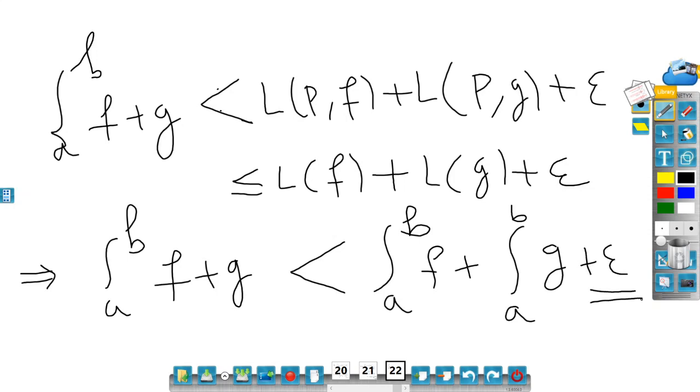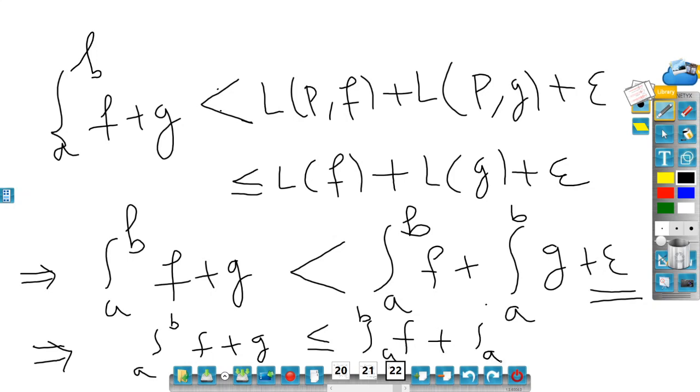Now if I drop this epsilon, then the strictly less than becomes less than or equal to, so the integral a to b of f plus g is less than or equal to the integral a to b of f plus the integral a to b of g. Let me number this as star. So one part I have done.